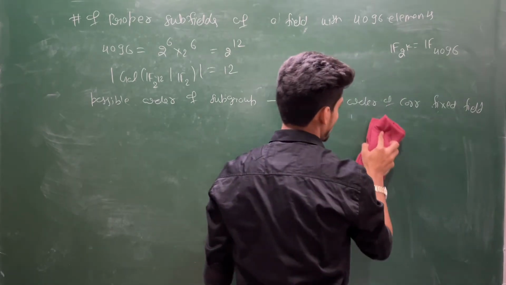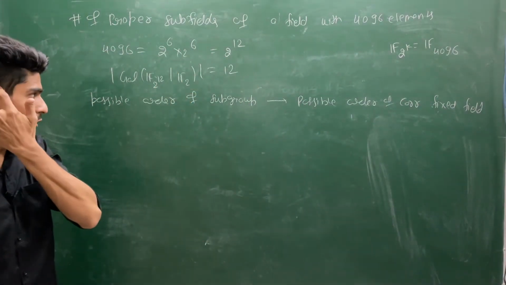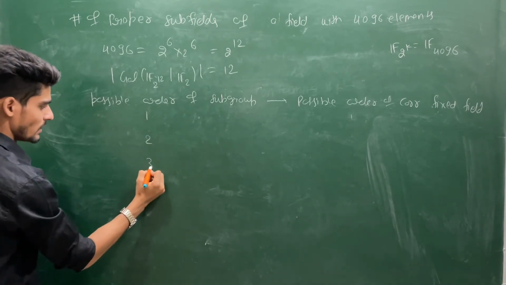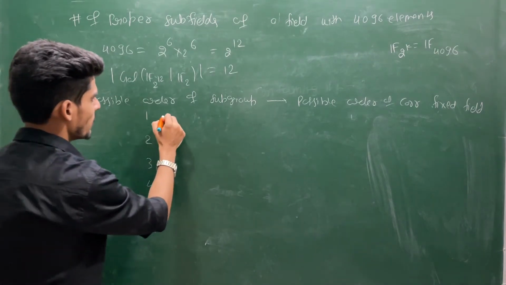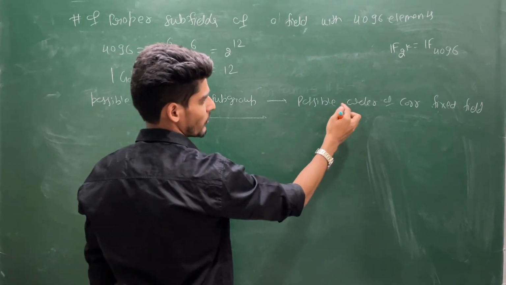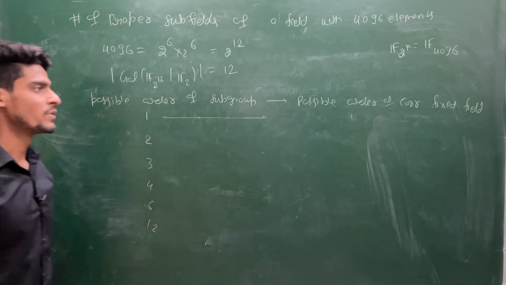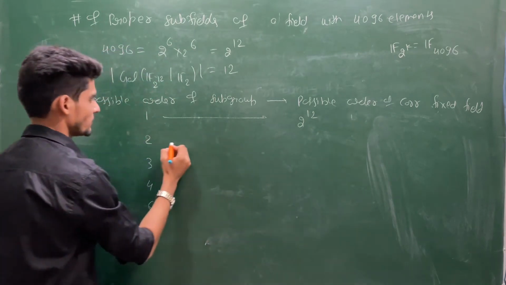Answer you can write directly, the answer you know, that will be 2 power 12, so that will be your answer. Possible orders of subgroup: 1 is possible, 2 is possible, 3, 4, 6, 12, these are possible orders of subgroup, but it will give you the possible order of the corresponding fixed field. If the subgroup is the identity, so it will be 2 power 12.